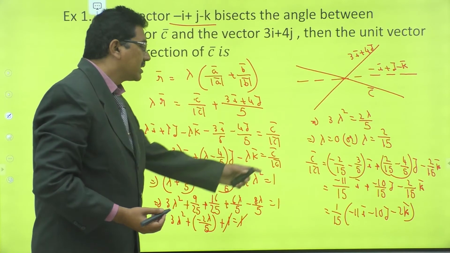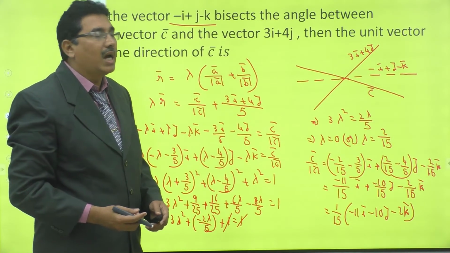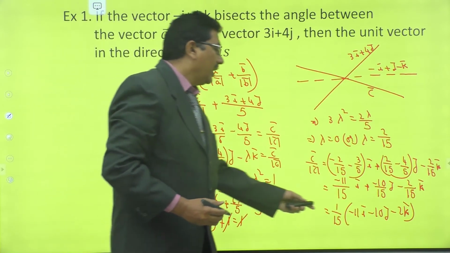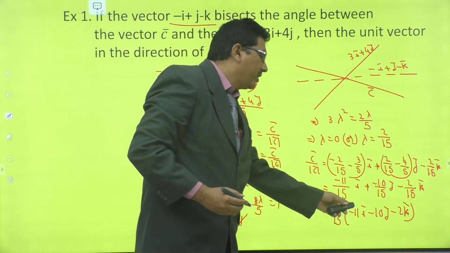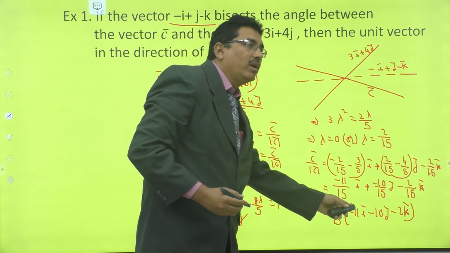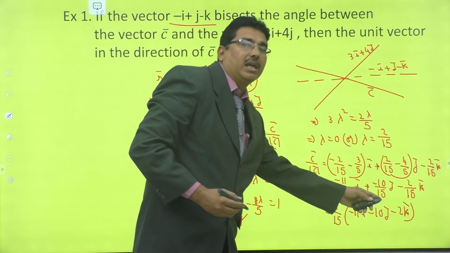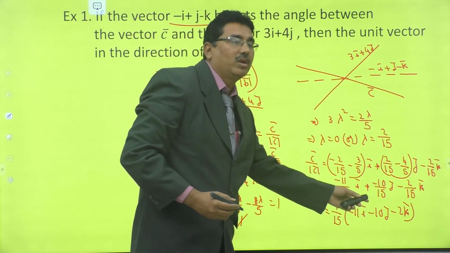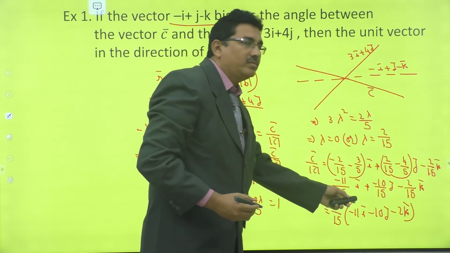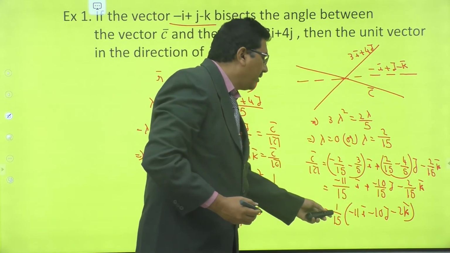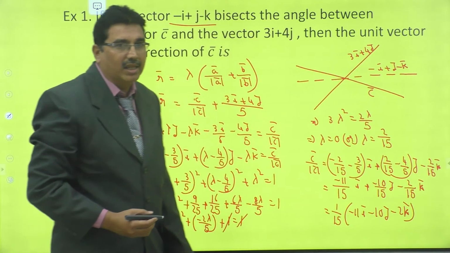Okay, see once, verify whether this vector is a unit vector or not. Okay, now consider the magnitude of this vector. 11 square, that is 121, plus 4, 125, plus 100, root 225, that is equal to 15. 15 and 15 get cancelled, that is the unit vector.